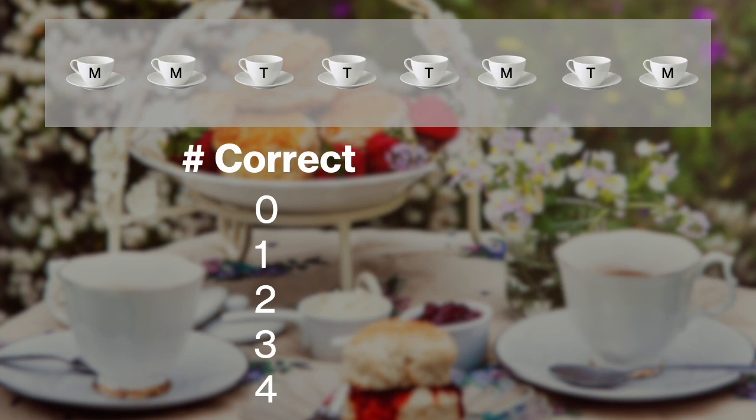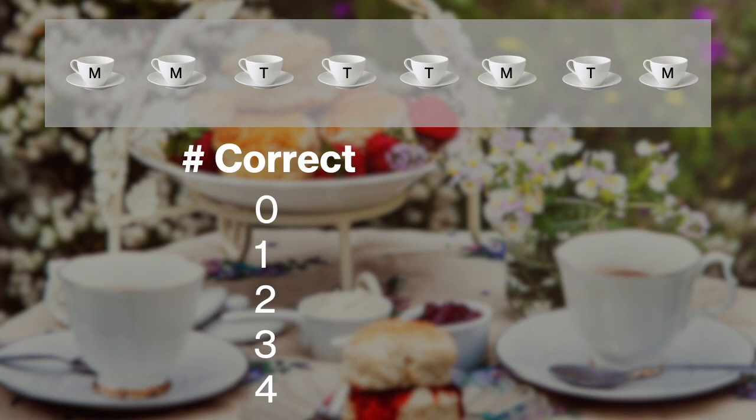But if she's just guessing randomly and she has no ability to tell the difference, then shouldn't she get at least 1 or 2 of them right just by chance? Wouldn't it be sort of weird if she got literally none of them right? Wouldn't that actually be kind of improbable? In fact, it would be. And we can actually calculate the probability of each of these possible outcomes pretty precisely.